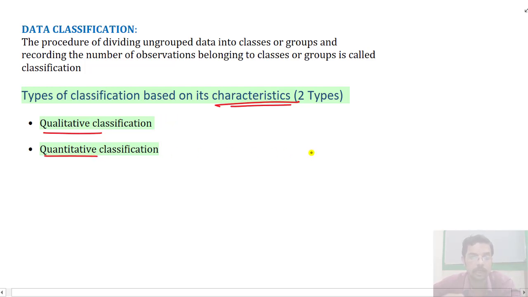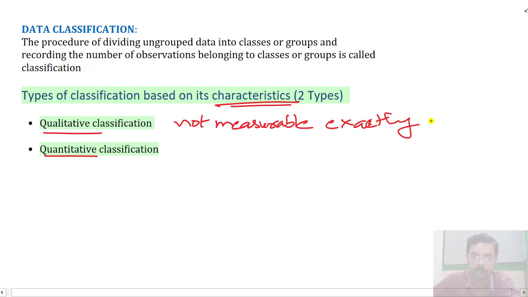Qualitative means it has some property which is not exact, or which is not measurable. It cannot be measured exactly. Quantitative means it can be exactly measured.